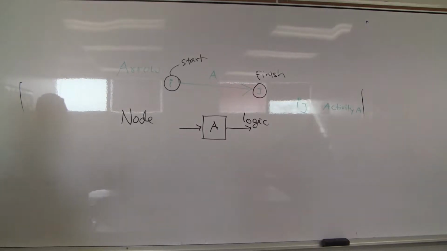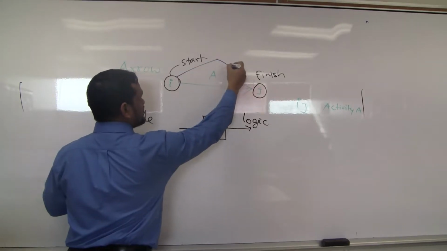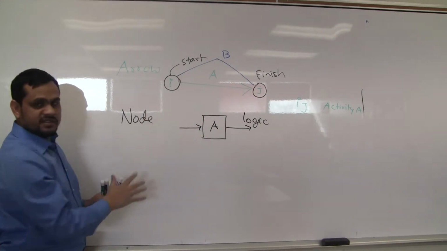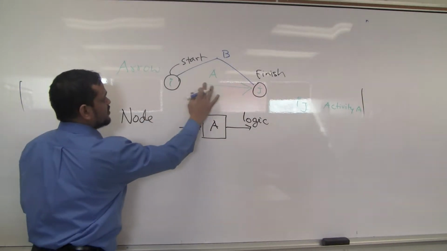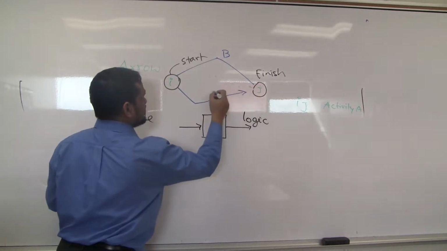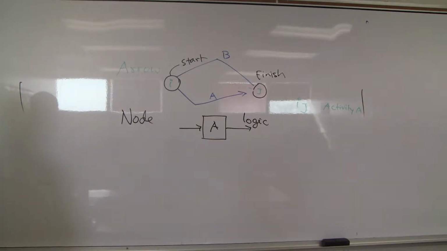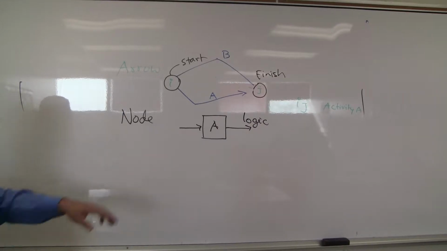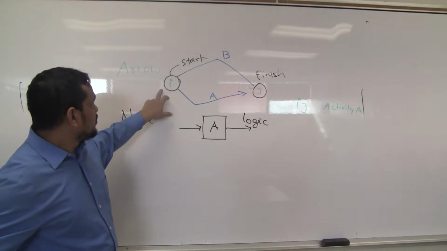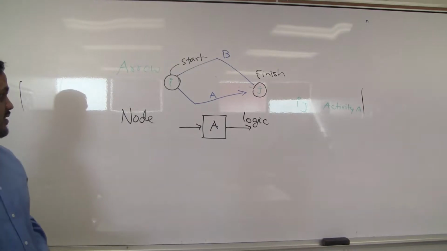Now, if I have another activity, similar, can it be like this? Say here B, and move it a little bit, or keep it as it is. So this is A, this is B. Is it possible? Two separate activities, both with common start and finish nodes.